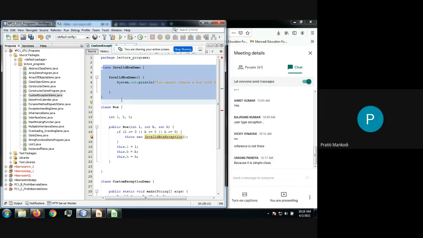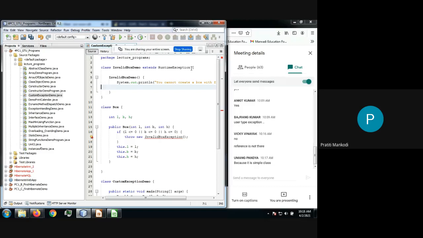To have the property of exception, the easiest way is to make this a subclass of some class in the exception hierarchy. Now it is up to us whether we want to keep it unchecked or checked. Let us make it unchecked first. So if I want to make it unchecked, I have to make it the child class of RuntimeException.